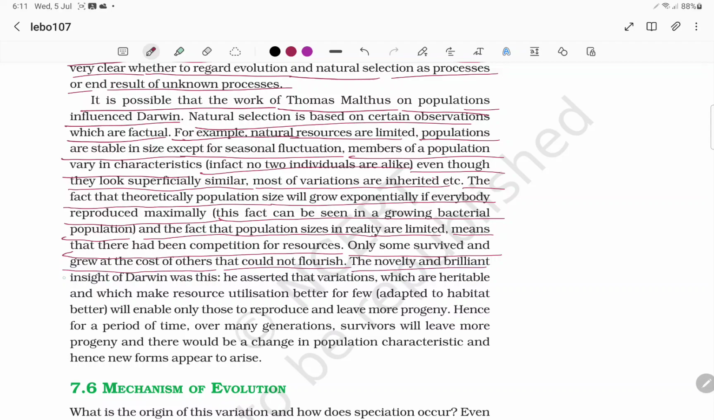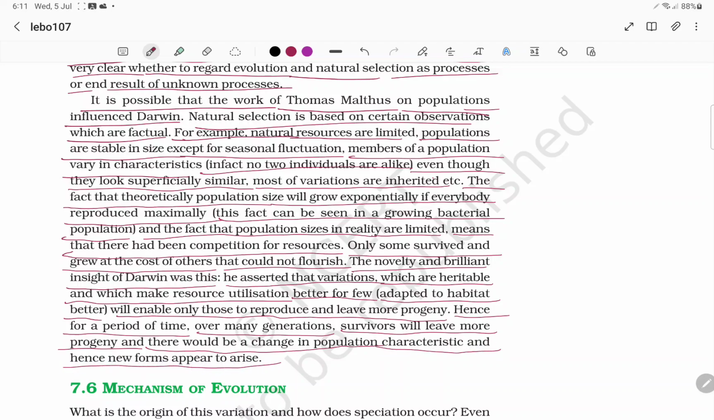The novelty and brilliant insight of Darwin was this. He asserted that variations which are heritable, and which make resource utilization better for a few and adapt them to the habitat better, will enable only those to reproduce and leave more progeny. Hence, over many generations, survivors will leave more progeny and there will be a change in population characteristics, and hence new forms will appear to arise. This is what was told by Darwin.